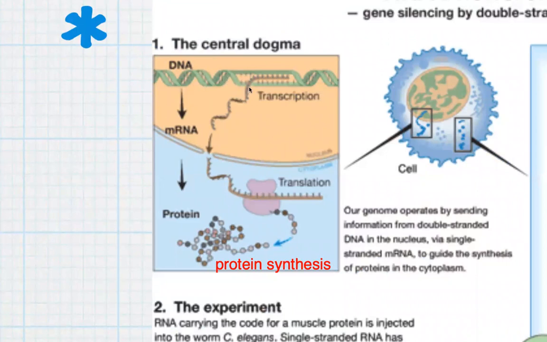Through the process called transcription, the genetic information present in the DNA will be copied into mRNA. The mRNA will come out of the nucleus and enter into the cytoplasm, and depending upon the genetic information copied by the mRNA, there is a process called translation at the ribosomes.